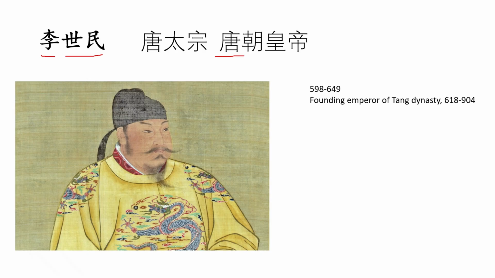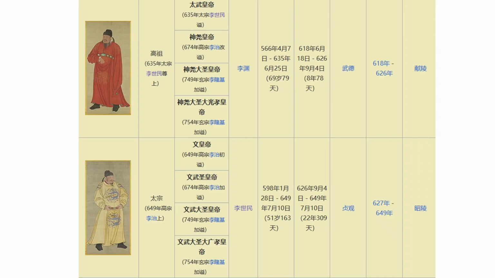And he ruled for quite a long time. His emperor name is Tang Tai Zong. Tang means Tang dynasty. Tai means grand. And Zong means master. So this is Li Shimin. His father is what's called the Gaozu, the high ancestor. Li Yuan, that's the name of his father. And this is him, Taizong Li Shimin.